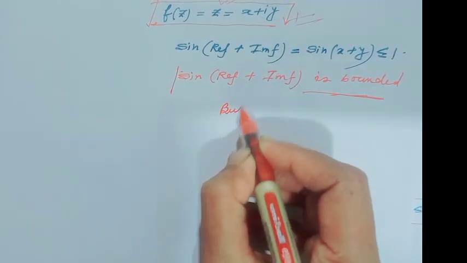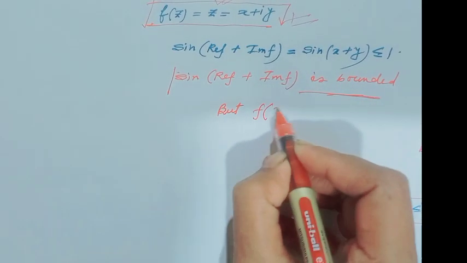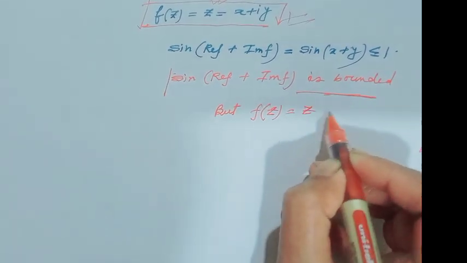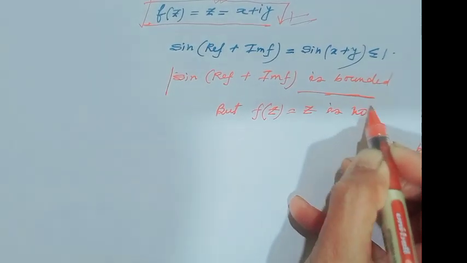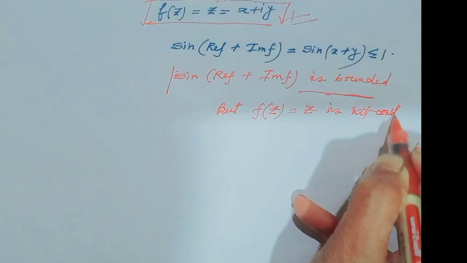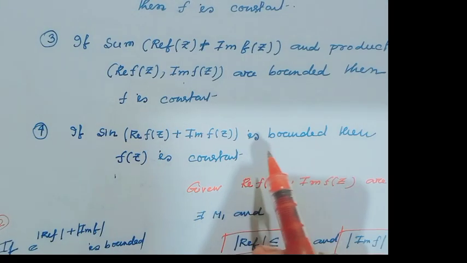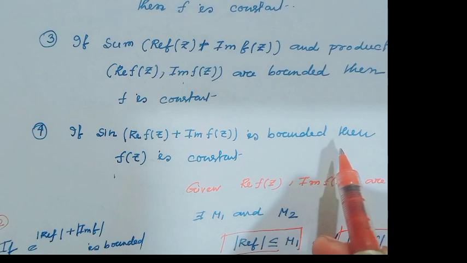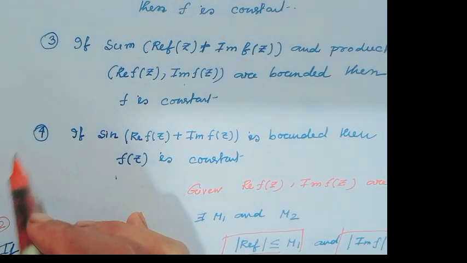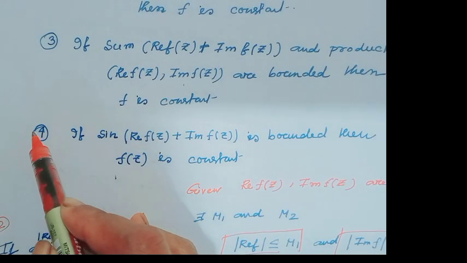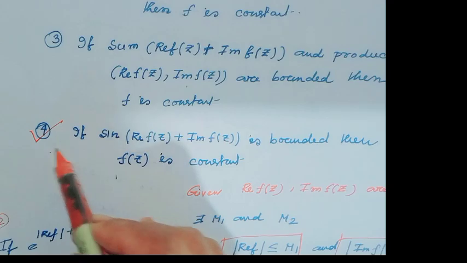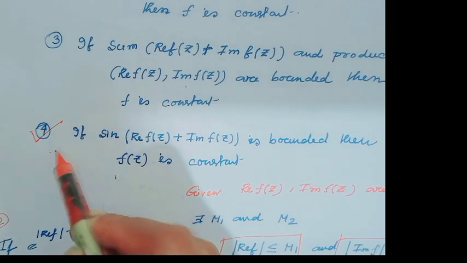But this is bounded, but f(z) equal to z is not constant. I hope all my viewers have understood. Even if sine of real f(z) plus imaginary f(z) is bounded, f(z) need not be constant. That means option 4 is the right option, because only this option is false.